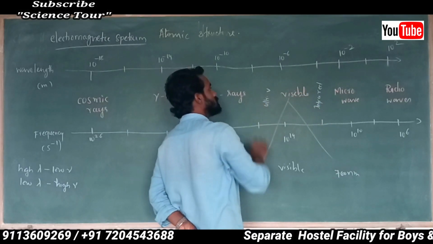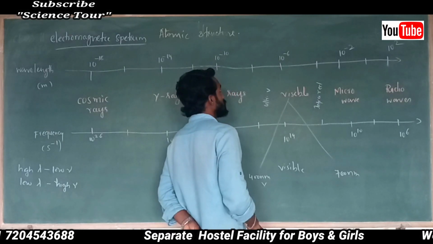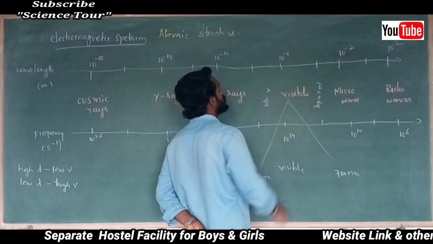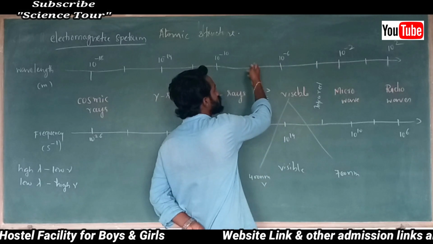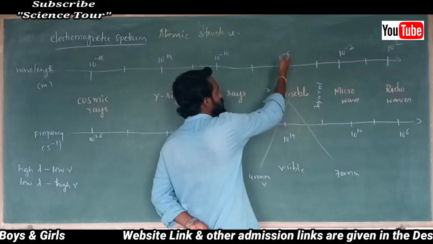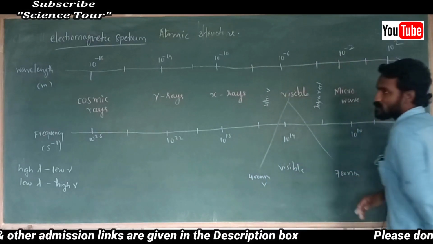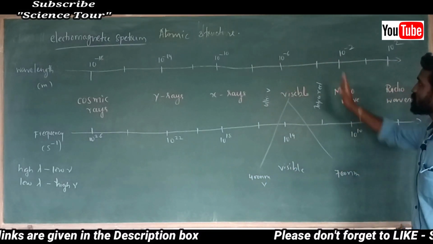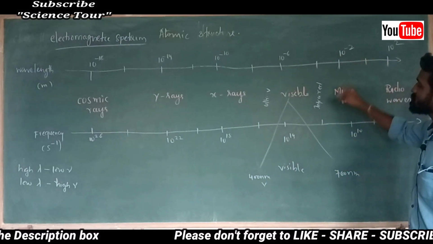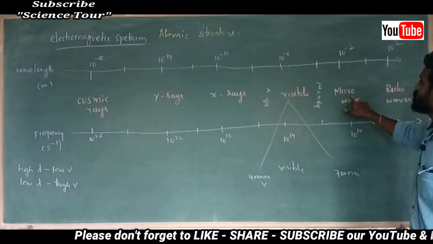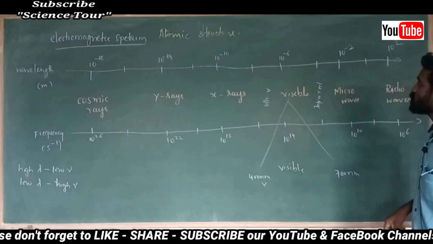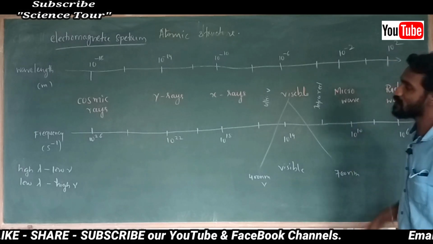Next you have to arrange ultraviolet. Next you have to arrange visible, it may be 10 to the power minus 8 here. After that 10 to the power minus 6. Here infrared, 10 to the power minus 4. Wavelength slowly increases, frequency slowly decreases. Microwave, 10 to the power minus 2. Radio waves, 10 to the power 2.